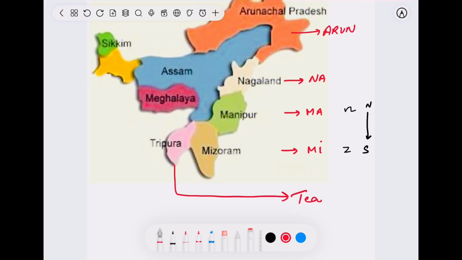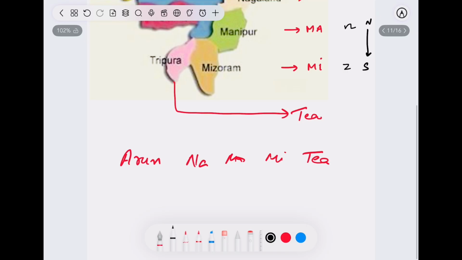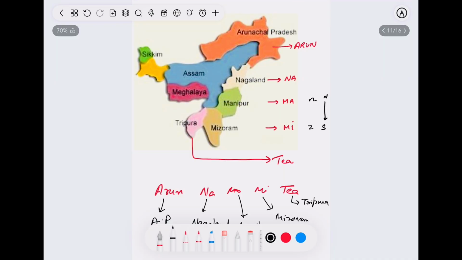T stands for Tripura. So here I write it again. Arun Namami T. If you try to recall it, that becomes Arunachal Pradesh. NA becomes Nagaland. MA becomes Manipur. MI becomes Mizoram. And T becomes Tripura. So it gives you from north to south in sequence the states as far as the northeast is concerned.